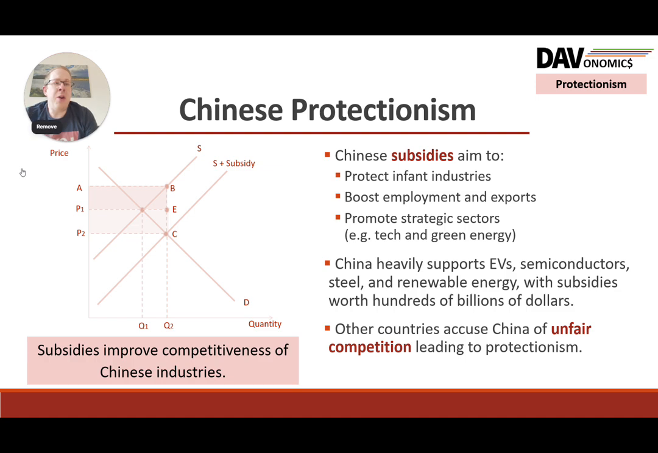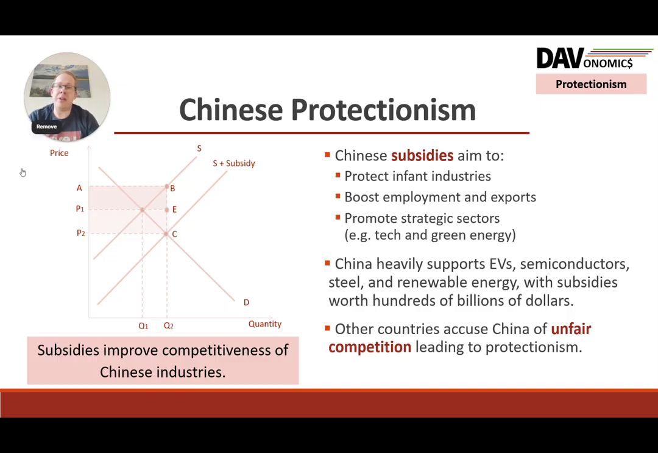Now, another area you probably are aware of is Chinese protectionism and the fact that it's through subsidies. So obviously not all protectionism is through tariffs and quotas. Subsidies is one way of trying to reduce imports to your country by making your firms more competitive through lower costs and lower prices, and also obviously helps exports as well. The reasons there: protect those industries in China, but also strategic sectors like technology, green energy, and obviously boosting employment, exports, helping the current account as well. And you can see those sorts of sectors they're looking at: electric vehicles, semiconductors, steel, renewable energy, hundreds of billions of dollars of subsidies going into that.